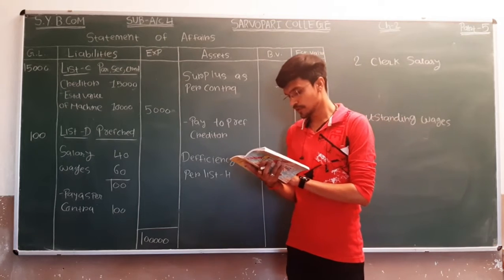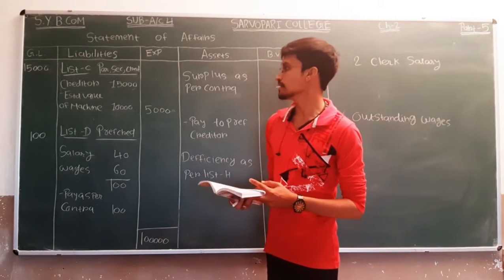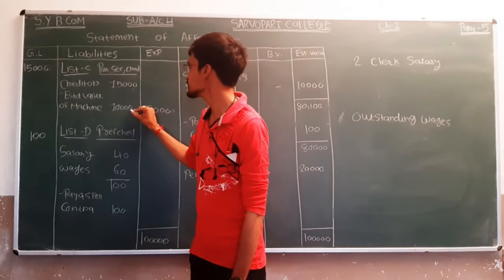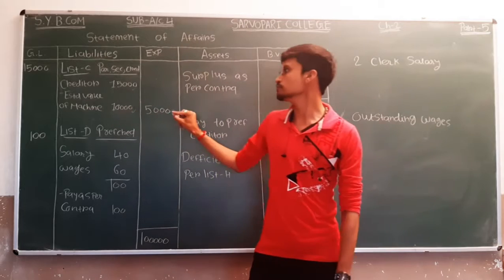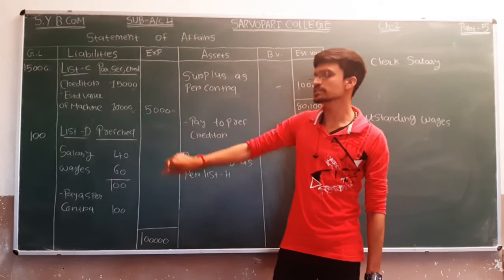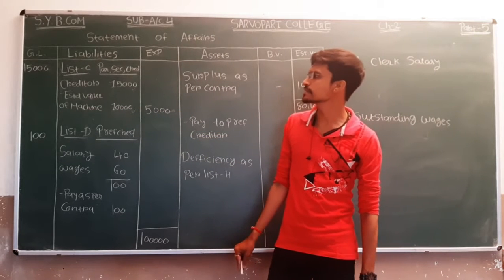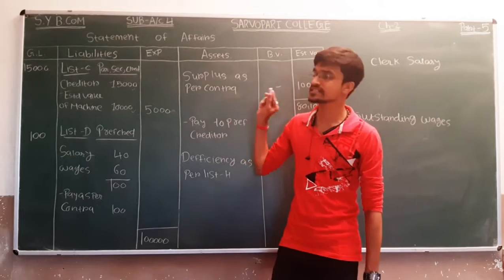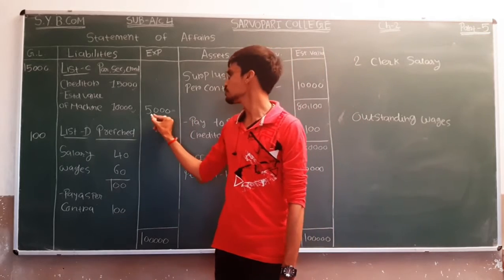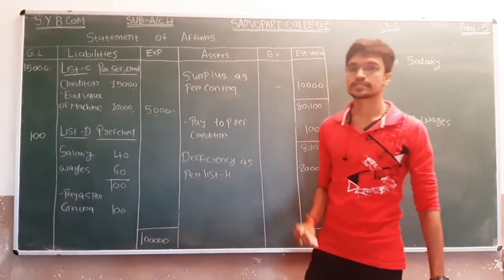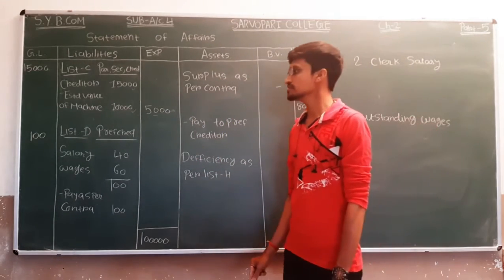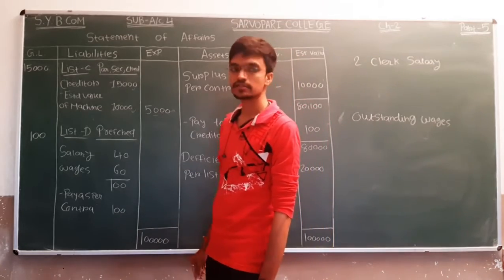So we have to show estimated value of machinery. So value of machinery, that is 10,000. Estimated value of machinery, it is 10,000. So we have surplus of rupees 5,000 and it is list C. So we have to describe that amount in outer column and amount is 5,000. After it comes list D, preferential creditors.